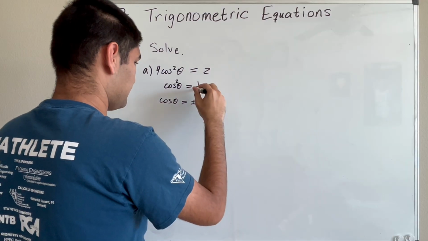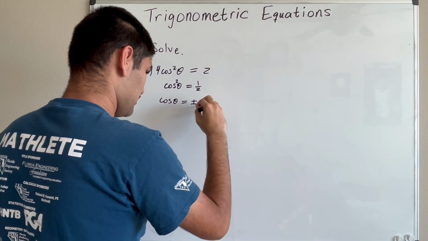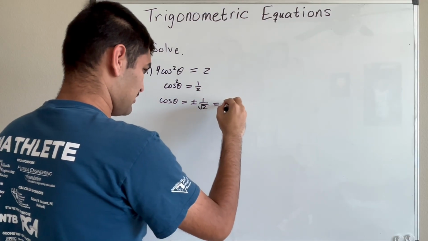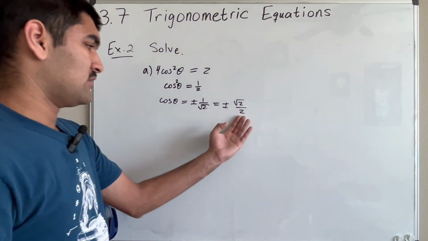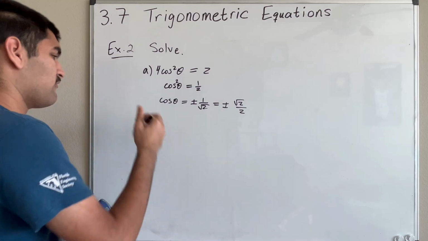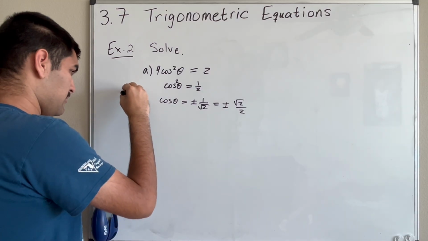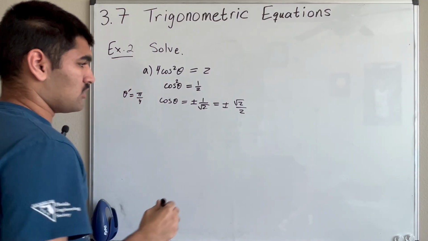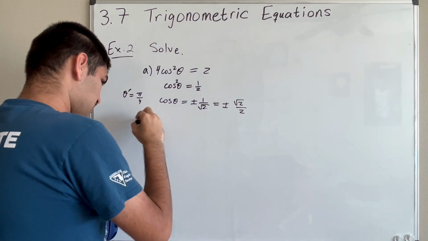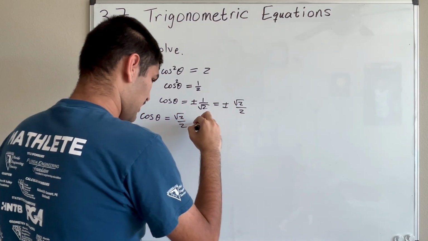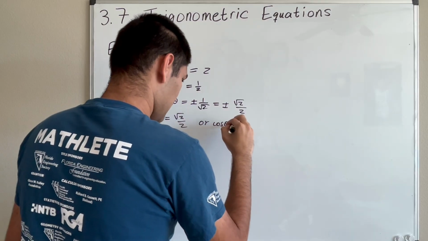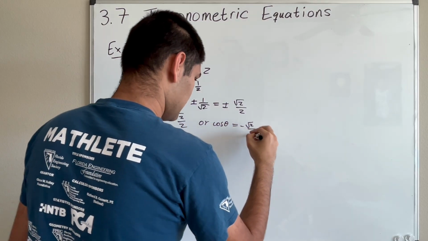This is supposed to be 1/2. So you get 1 over root 2. And then rationalizing this, you get root 2 over 2. So then you can hopefully recognize this is an exact value, and the reference angle theta is pi over 4. So I'm going to split this up into 2 cases, right? So case 1 is cosine theta is equal to square root of 2 over 2, and then case 2, cosine theta is equal to negative square root of 2 over 2.